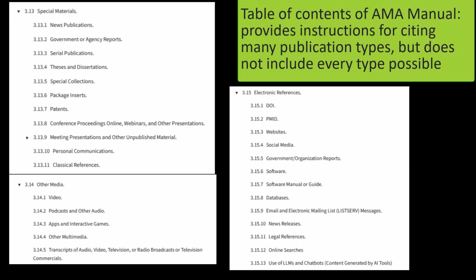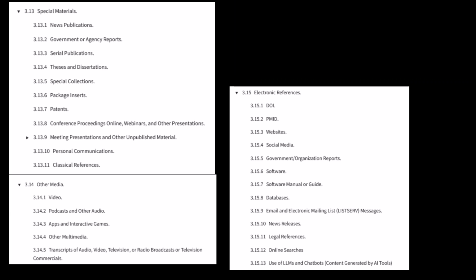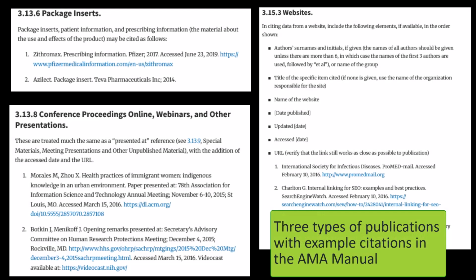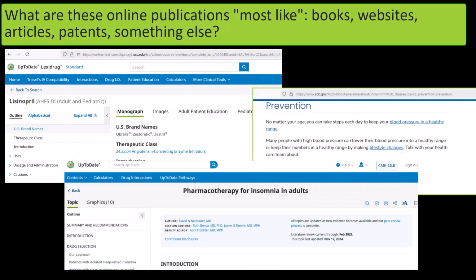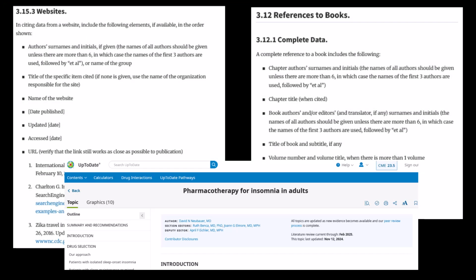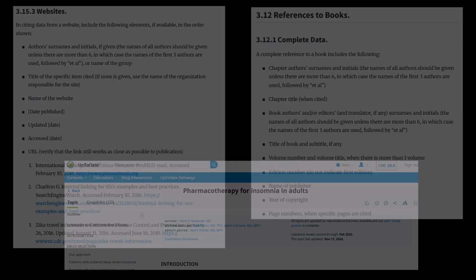If you find yourself wanting to cite UpToDate, a monograph or a portion of a drug information resource like Micromedex or Lexicomp, a website, or other unique or unusual citation types not directly covered in the manual, you won't find a great example. Instead, try using this process. Look at the table of contents for Chapter 3 in the AMA Manual. Open subsections and read closely. Look for a publication type that is like your item in format, access method, purpose, and scholarliness. Make a decision about what publication type or types your item best resembles. Use the examples in the manual and the information from the item to create a citation.